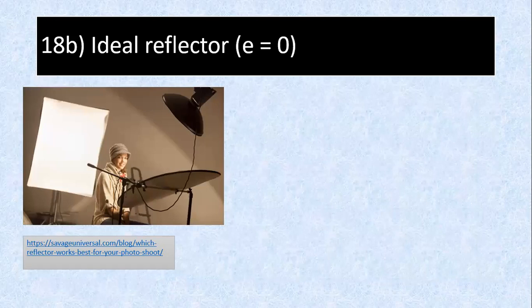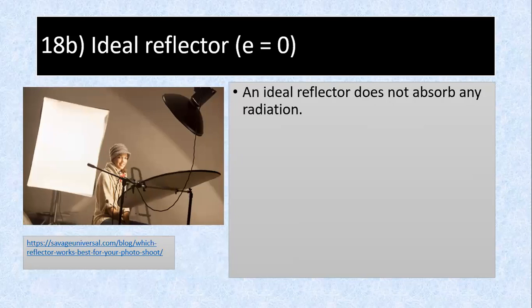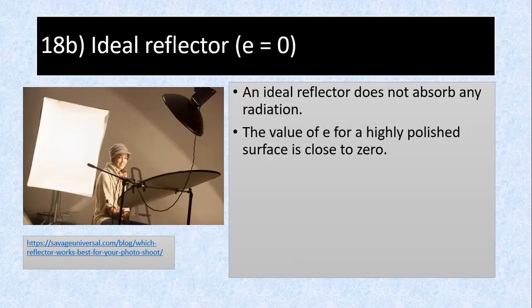Ideal reflector: emissivity E equals 0. An ideal reflector does not absorb any radiation. That's what it means by ideal. It reflects all radiation. The value of E for a highly polished surface is close to 0, that means very near to 0. It's a poor thermal radiator and absorber. So if it's an ideal reflector, it's also a poor absorber and also a poor radiator.